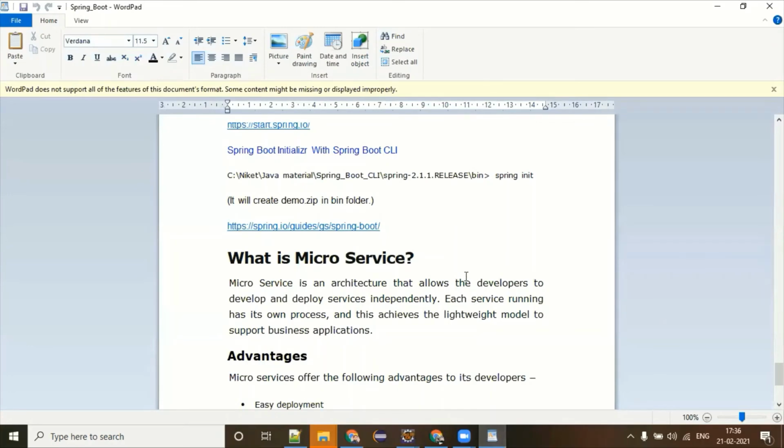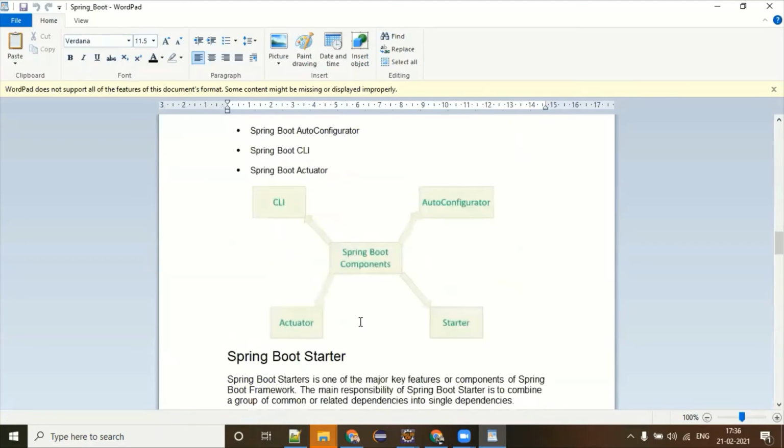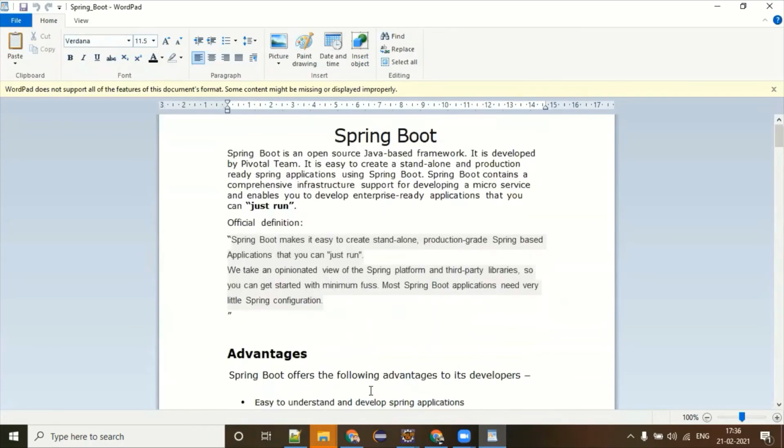Well, so microservices we have talked about: easy deployment, simple scalability, compatible with containers, minimum configuration, lesser production time. All these are advantages. Similarly, Spring Boot is an open source Java based framework. It is developed by the Pivotal team, as you know, the Spring guys. It is easy to create a standalone and production ready Spring application. I told you, right? Standalone in the sense it does not require any further dependency. And production ready in the sense the moment your build is a success, it means it is ready to serve your request, right?